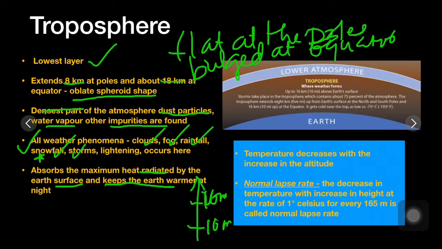In this first layer, troposphere, temperature decreases with altitude. As we move higher in altitude, the temperature decreases. This temperature decreases with the increase in height at the rate of 1 degree Celsius for every 165 meters. This decrease in temperature is known as the normal lapse rate, right? As the air gets thinner at higher altitude, it absorbs less heat. So as we move high up in the troposphere, the temperature decreases with height.